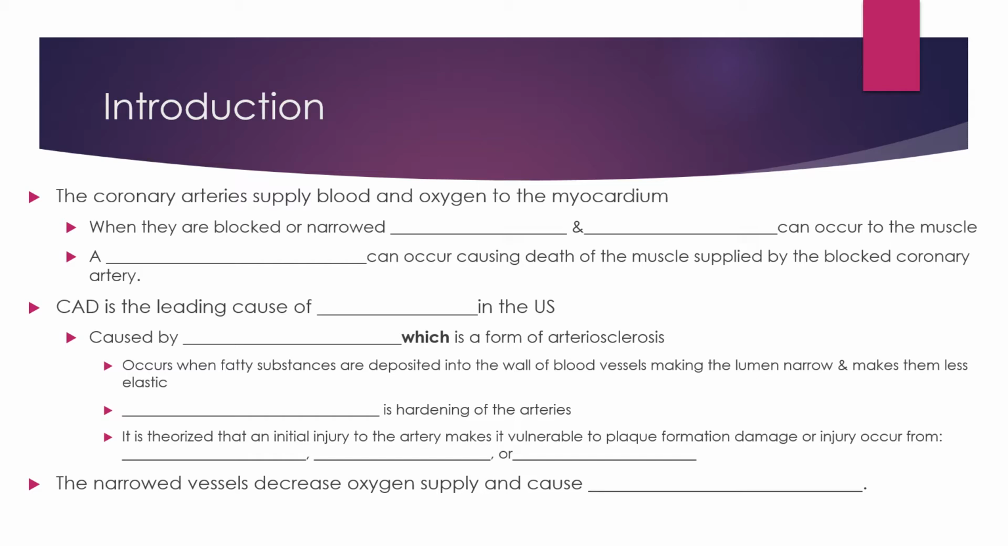It is theorized that an initial injury to the artery makes it vulnerable to the plaque formation, damage, or injury. This can occur from smoking, diabetes, or hypertension. The narrowed vessels decrease oxygen supply and can cause ischemia and possible tissue death.